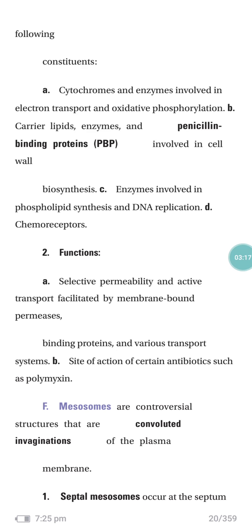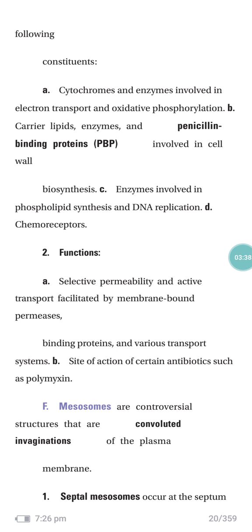The function of the phospholipid membrane is selective permeability and active transport facilitated by membrane-bound permeases. They help in the binding proteins and the various transport systems. They are also the site of action of certain antibiotics such as polymyxin.